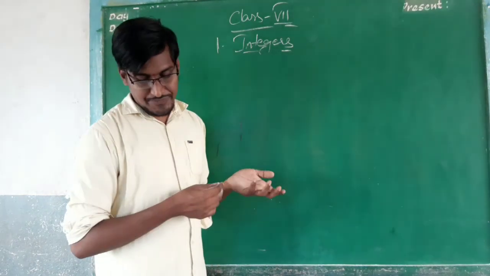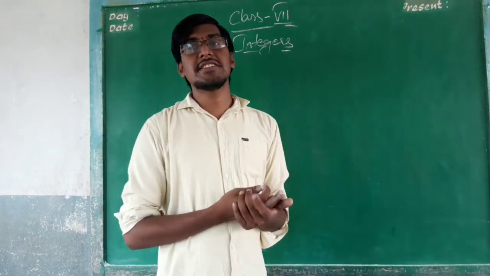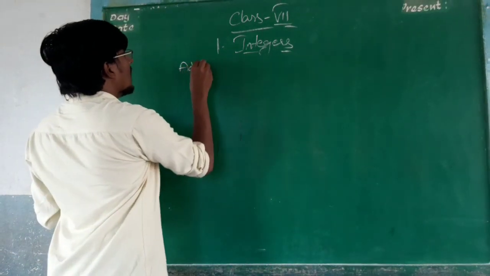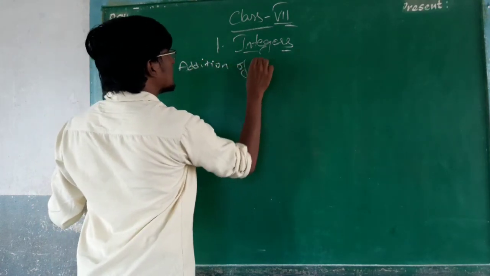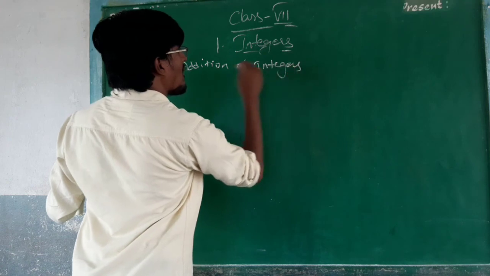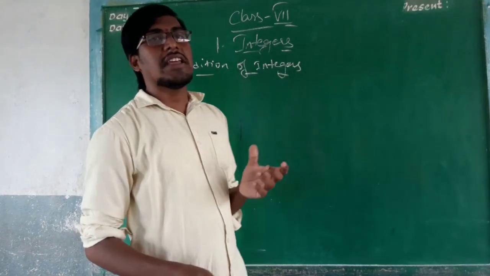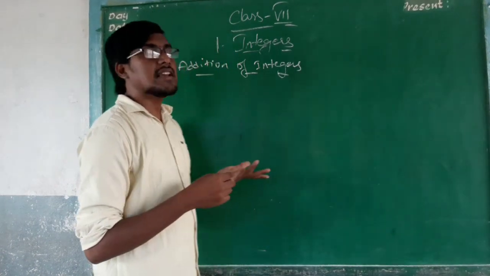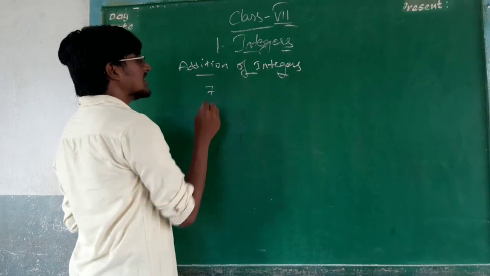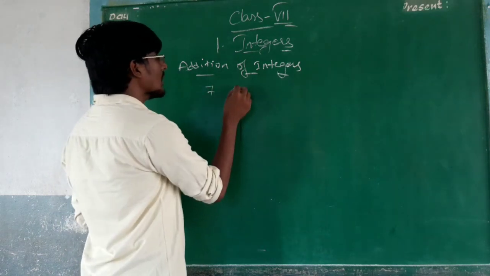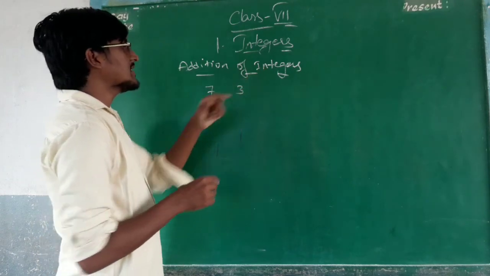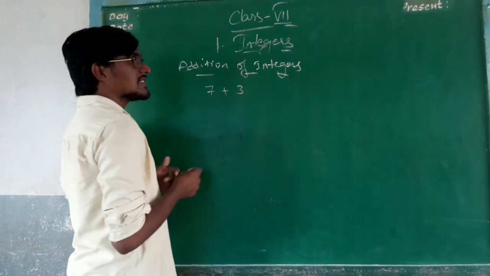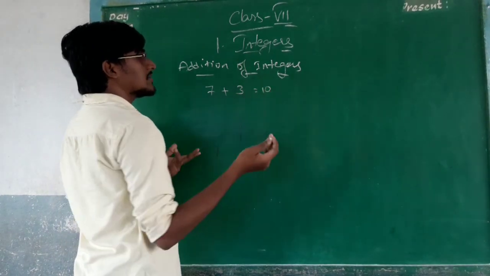So first of all, we will find addition of integers. What is the first topic? Addition of integers. So we are taking integers and we have to add them. How? Let us take some examples. 7 is an integer, and 3 is also an integer. Addition of integers means we have to add these two integers, that is 7 plus 3. 7 plus 3 is absolutely 10.